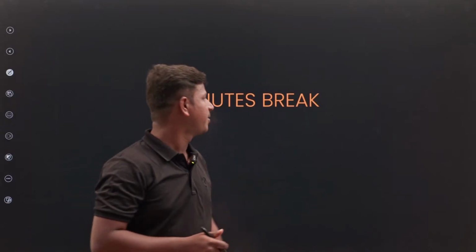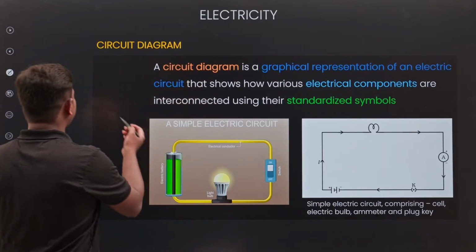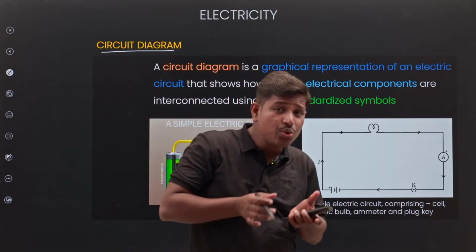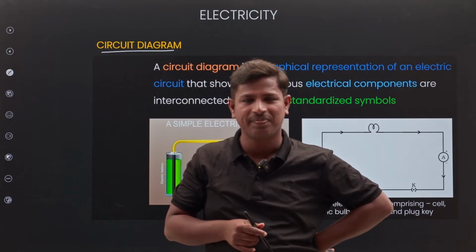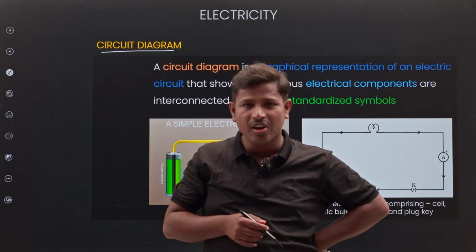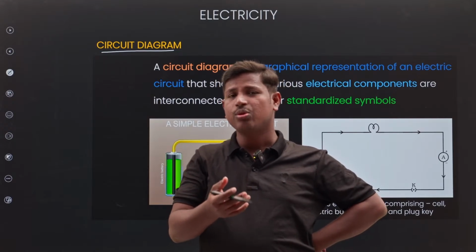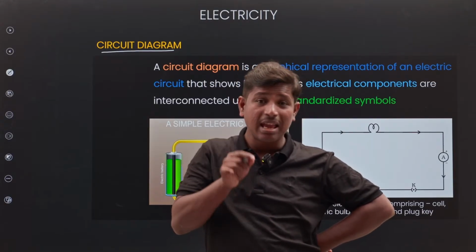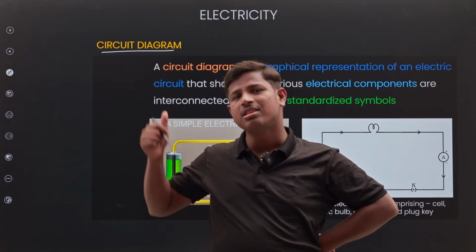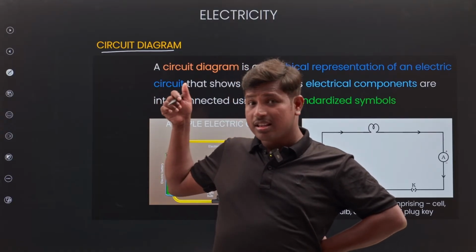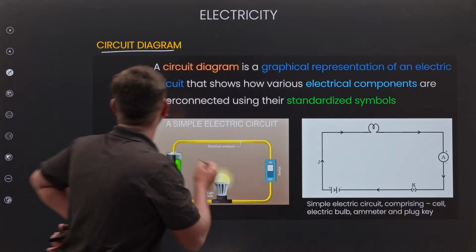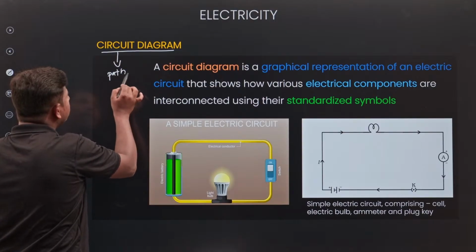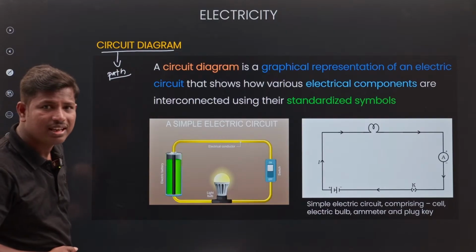Next, circuit diagram. Really, is the circuit required or not? If I would like to go from one place to another place, what is required? A path is required, right? Similarly, here in the circuit diagram also, the circuit is nothing but just like a path.